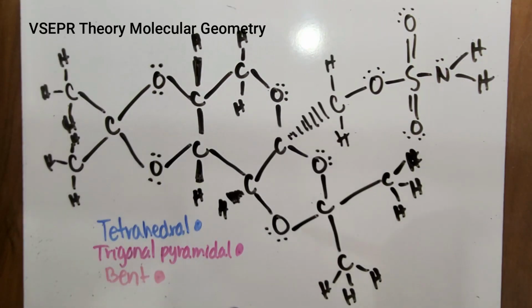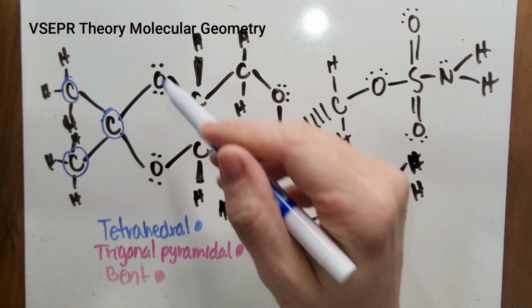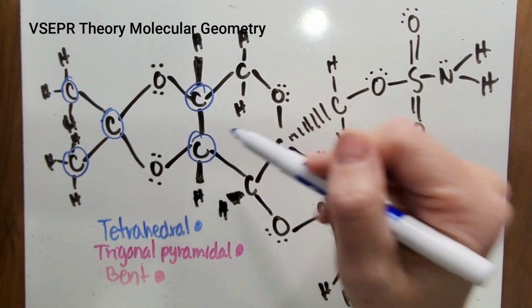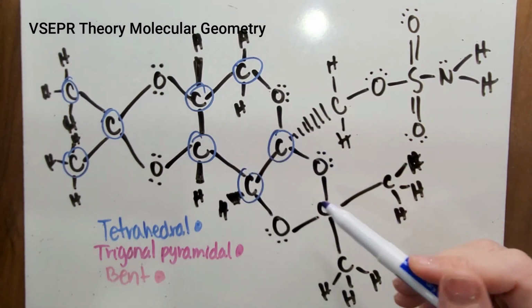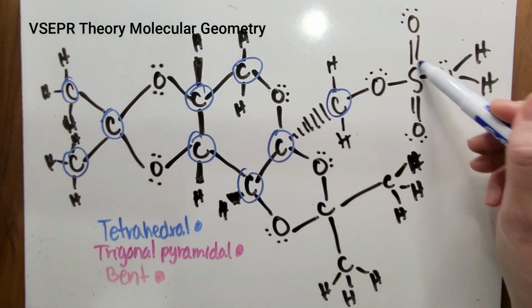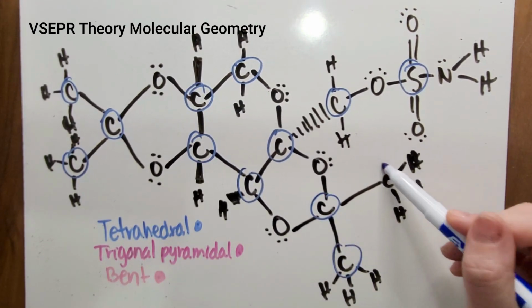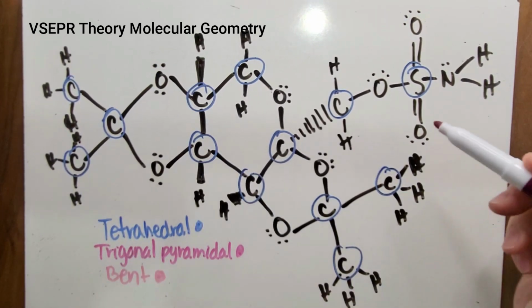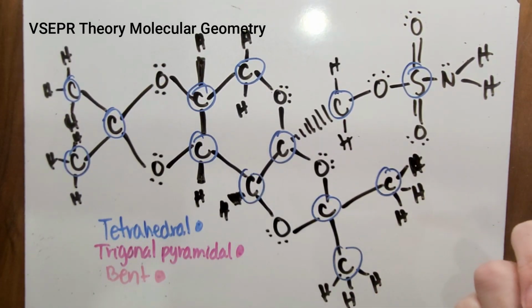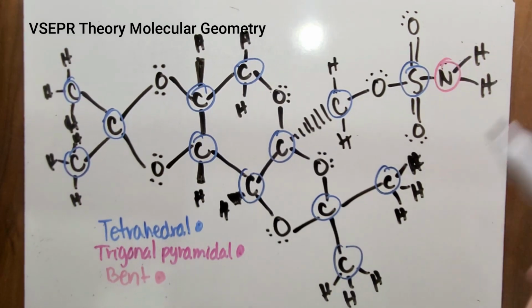Just going to circle the geometry of these. Tetrahedral I'm going to do in blue, and all of these are tetrahedral. These carbons, because they have 4 bonds coming off of them, are tetrahedral, and this one as well. And we're going to come over here and do our carbons. These are all tetrahedral. The next one we're going to do is trigonal pyramidal, and I'm going to do that one in a sort of pink color. The only one we have in that one is over here.